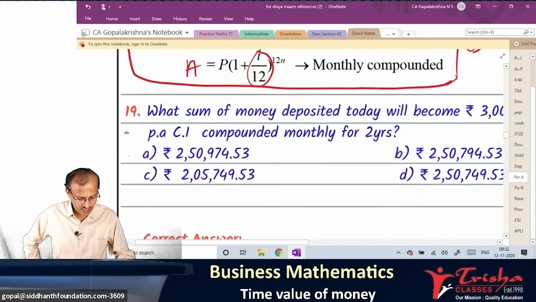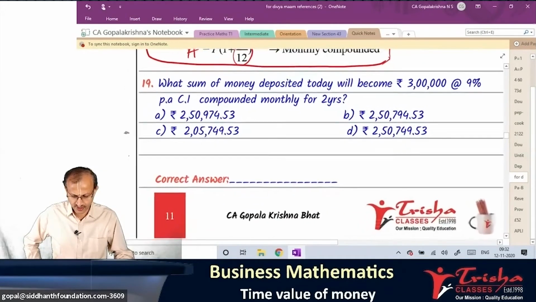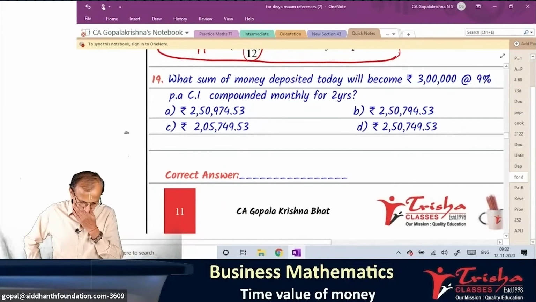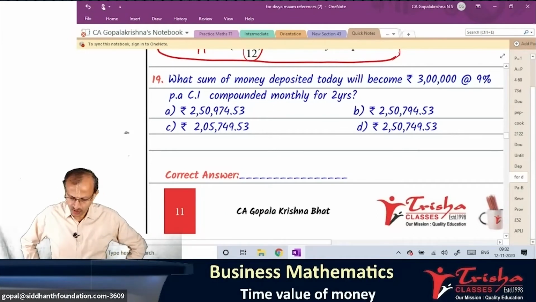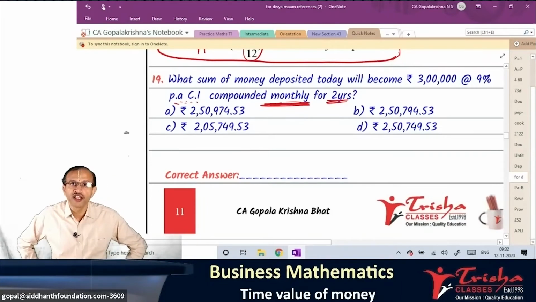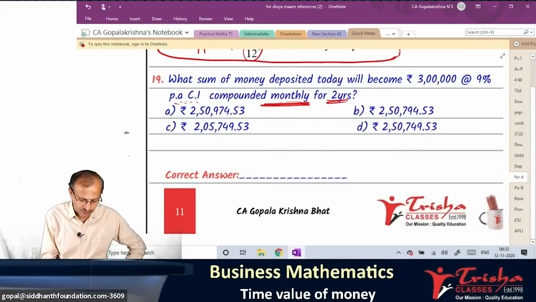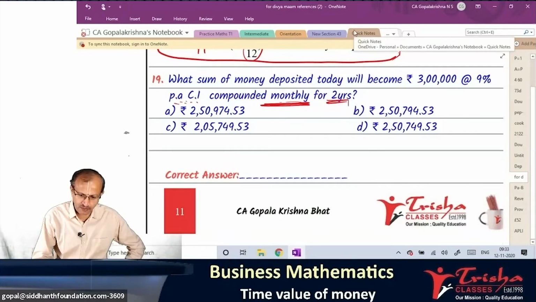There is a question here. Question number 19: what sum of money deposited today will become rupees 3 lakh, at 9% per annum CI, compounded monthly for 2 years? Oh my God. Monthly compounding for 2 years. Shall we do this? It is not yearly compounding, it is monthly compounding. Okay. So what is the money deposited? So what is P? Please respond to me. What is P? Principal 3 lakh.